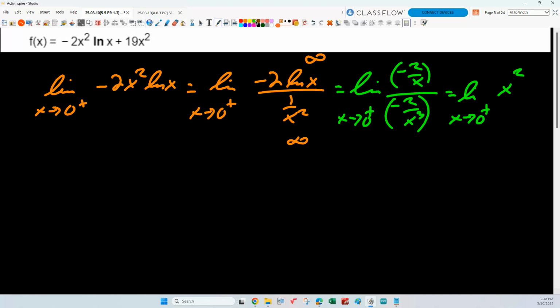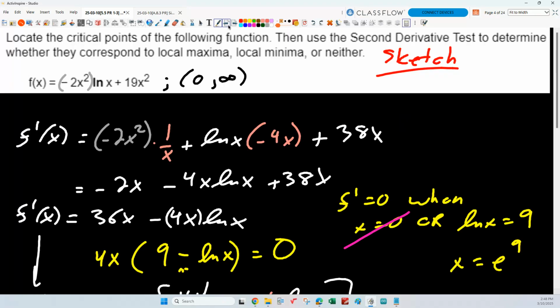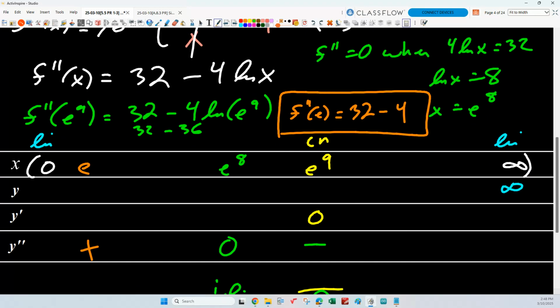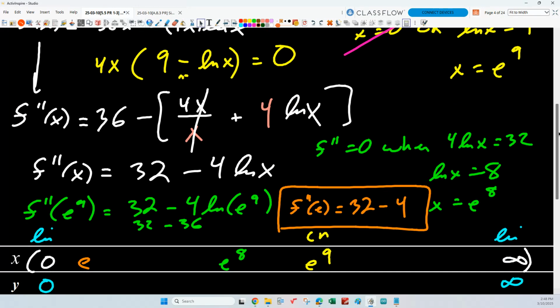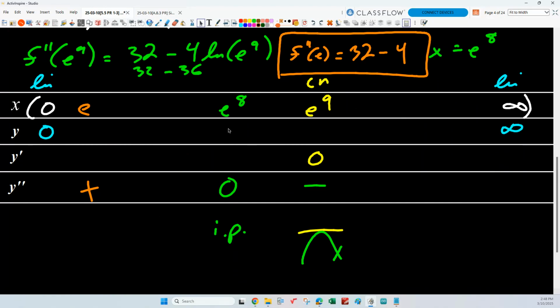Well, what's the limit of x squared as x approaches 0 from the right? Is that indeterminate still? What is that? 0. Yeah. Okay, so we know that the limit of this thing then, as x approaches 0 from the right, is 0. Okay? And if we want to look at this function, what's it look like? And if we really wanted to pin this thing down, I would just plug those values into the function, right?